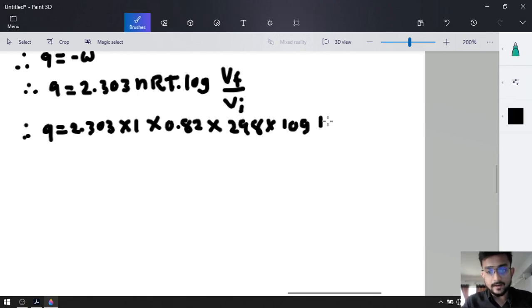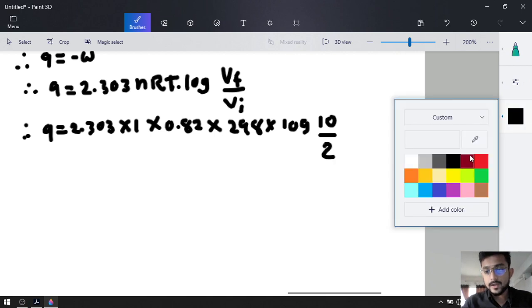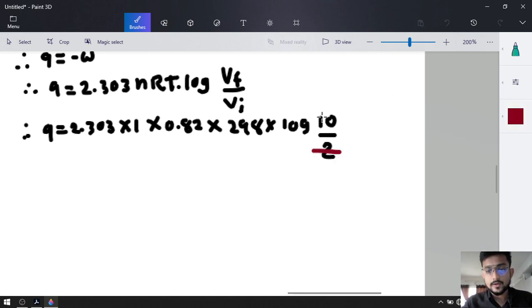Vf is 10 and Vi is 2. If you cut it down, you will get 5.